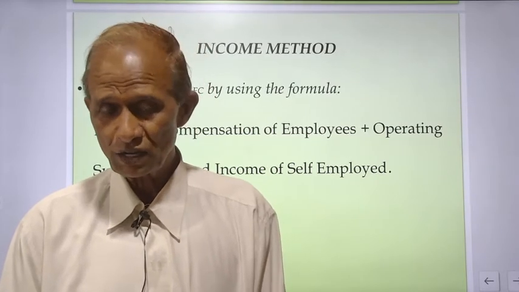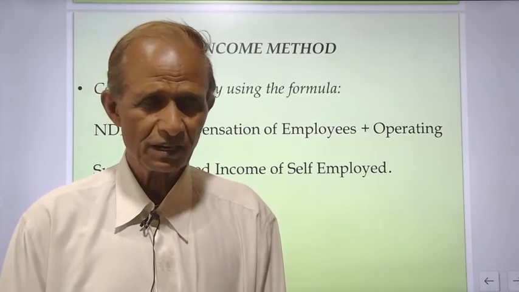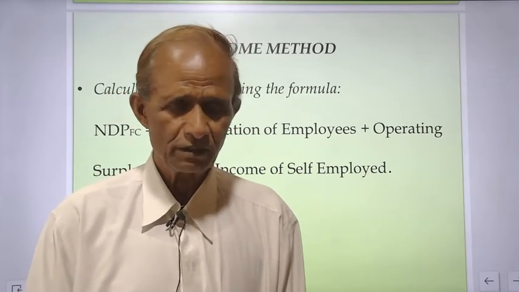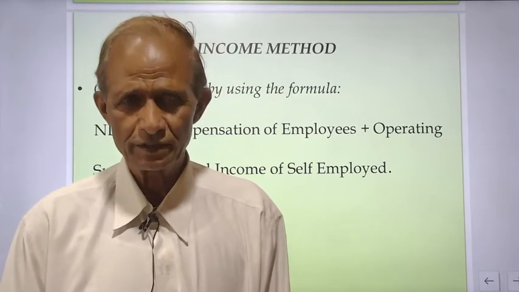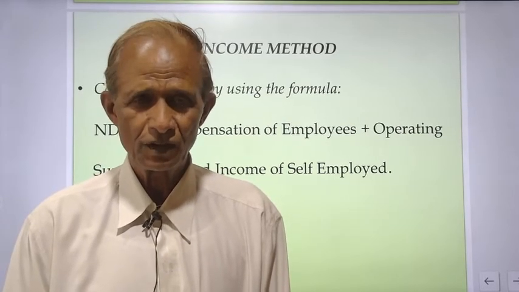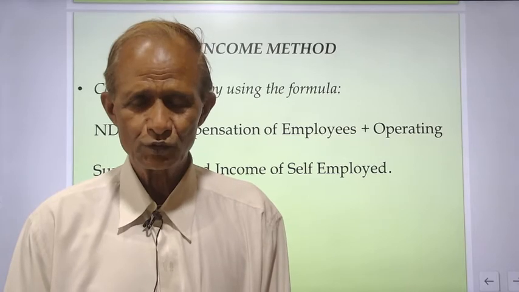You should note clearly that transfer income, that is old age pension, should not be included. Transfer income is not a part of national income, and therefore this income should not be included.